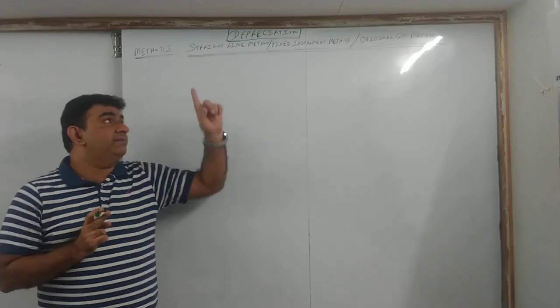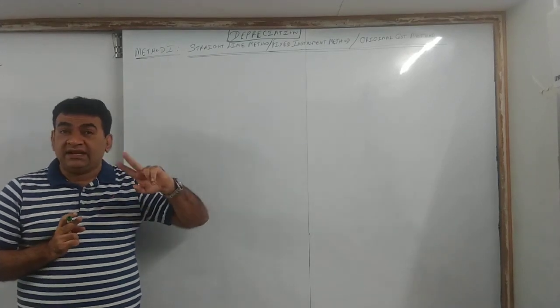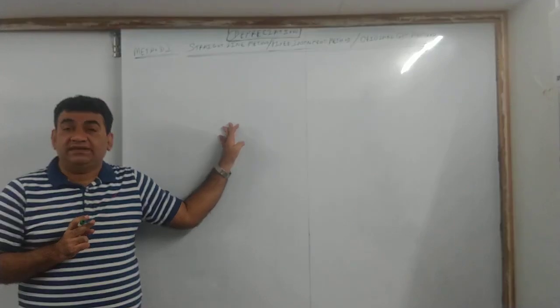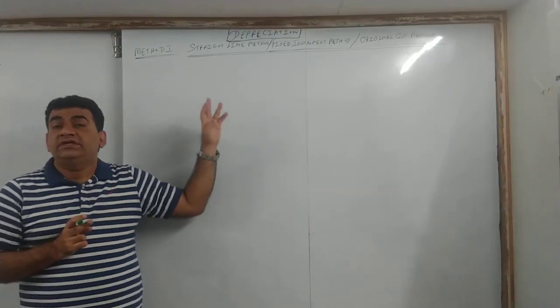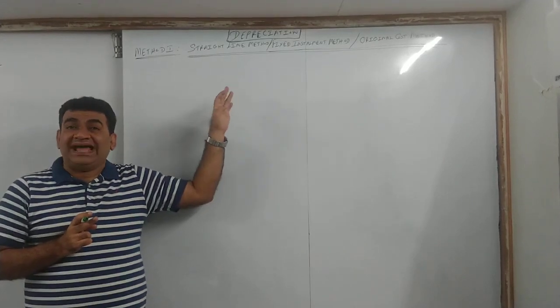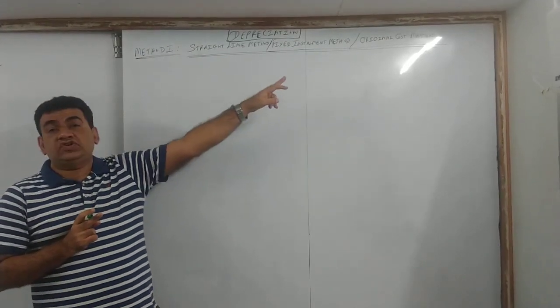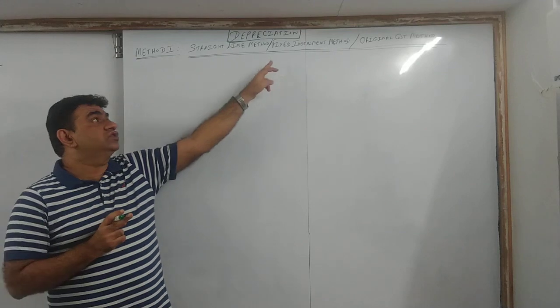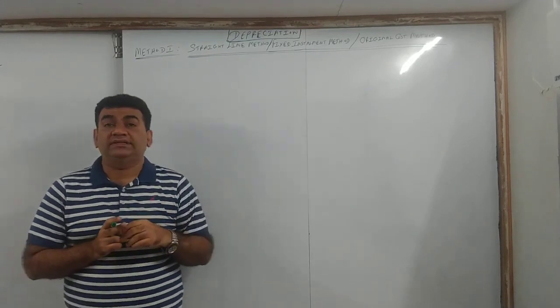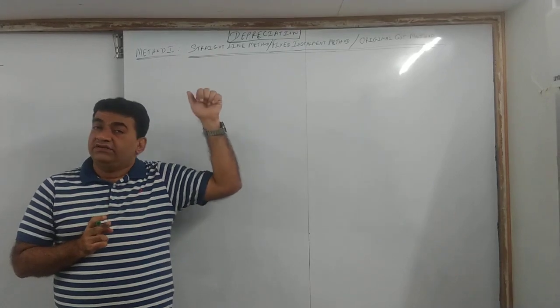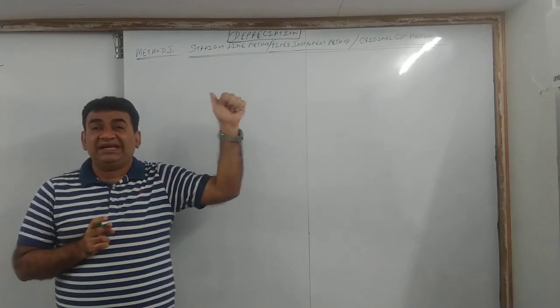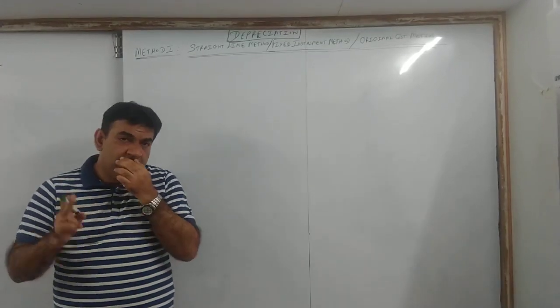So you have to remember the names, because the second method also has three different names. They will also ask you an objective. Straight line method is also called as, the options will be given, original method or fixed installment method. So remember the names, three names for the first method: fixed installment method, straight line method, original cost.